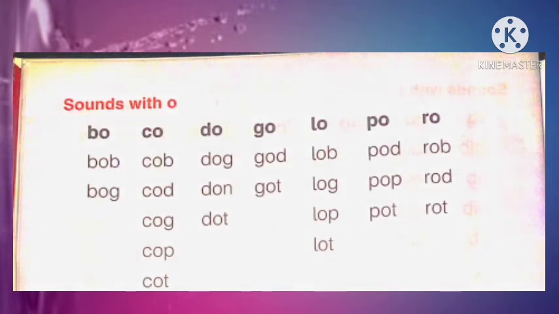Now we are going to do column number 5. Look at the column number 5. Which sounds are given? L, O, lo. When we combine the sound of L and O, it will become a single sound lo. So let's join the sound lo with other sounds to make new words. Look at the first word of this column. Lo, b, lob. Next word is lo, g, log. Next word lo, p, lop.